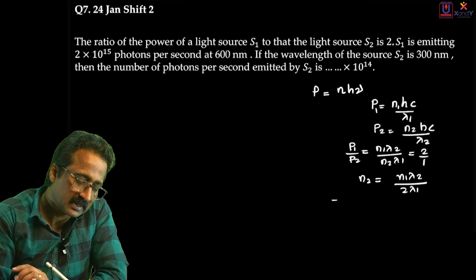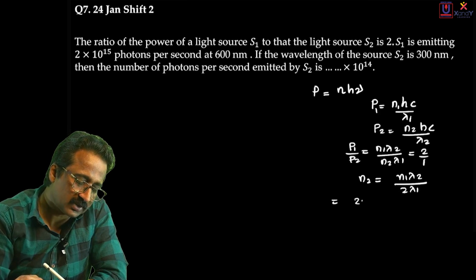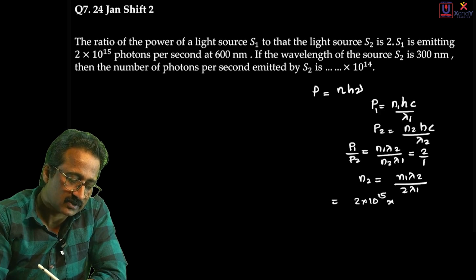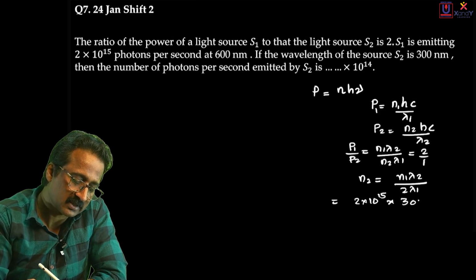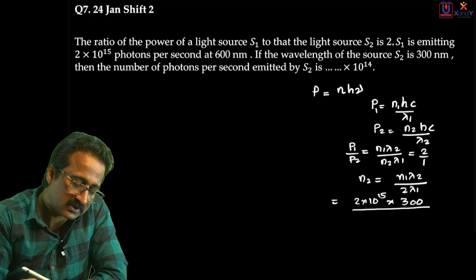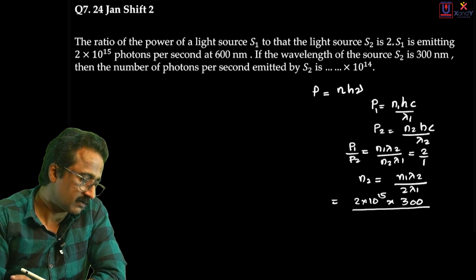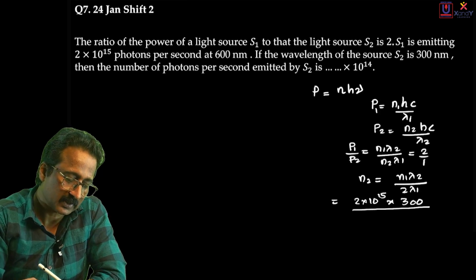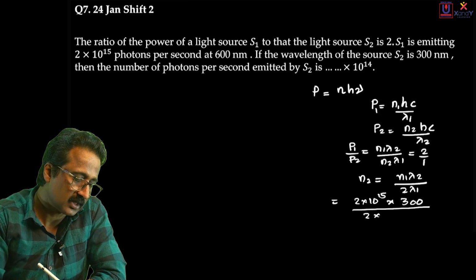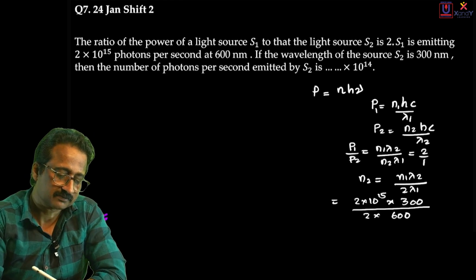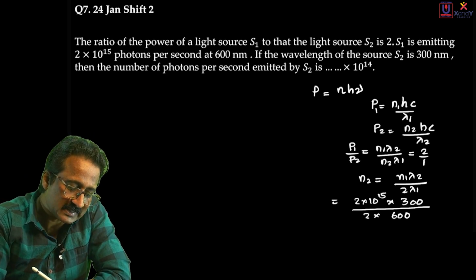It's over. N1 is given to be 2 into 10 raised to 15 photons per second. So 2 into 10 raised to 15. Lambda 2, the second wavelength, is 300 nanometer here. I'm not changing units here because it's going to be the same lambda appearing in the denominator as well. That divided by 2 into lambda 1, which is given to be 600 nanometer. So this is 600. So what is that? It's going to be 1 by 2.